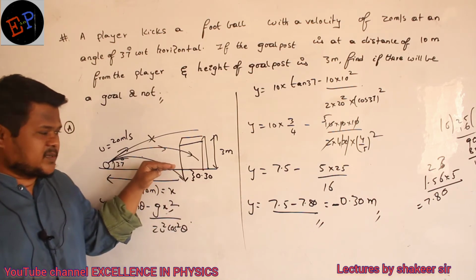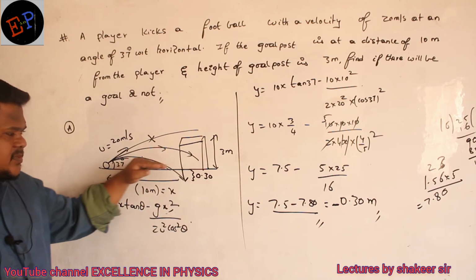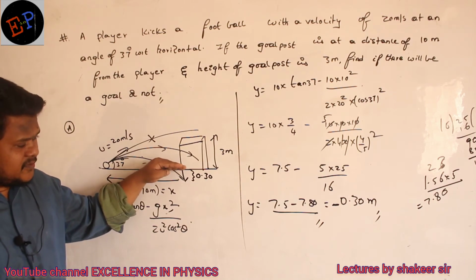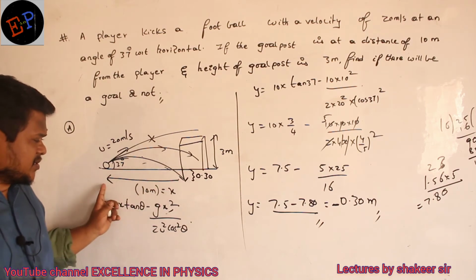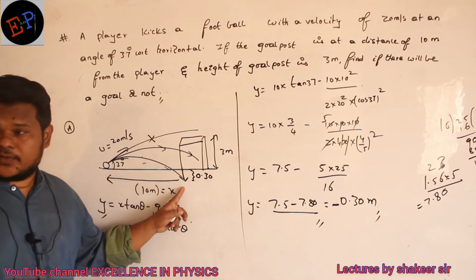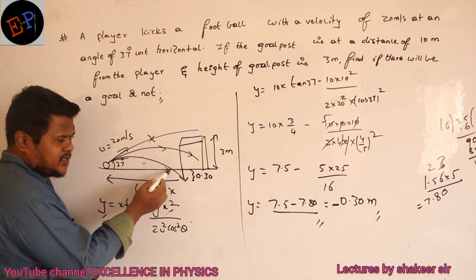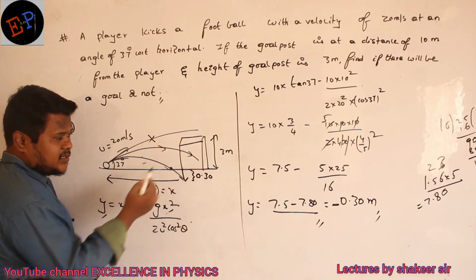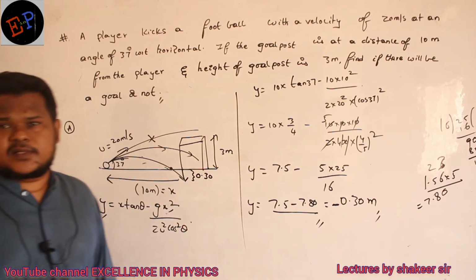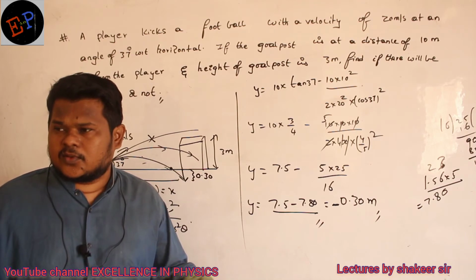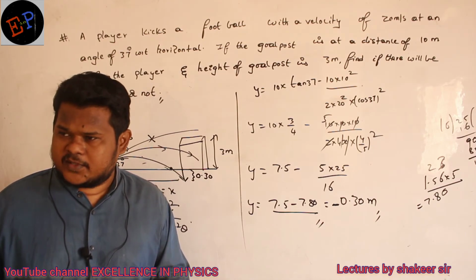Clear, no, ma? This is my reference. From where the ball is thrown, that is my reference. So compared to the reference, the ball is going downwards. So at a particular value of x, it is a negative displacement. It means this ball will strike the ground somewhere here only. So it cannot enter into the goal post. That is my answer. So there is no goal here. Goal is not possible. Have you understood, ma?